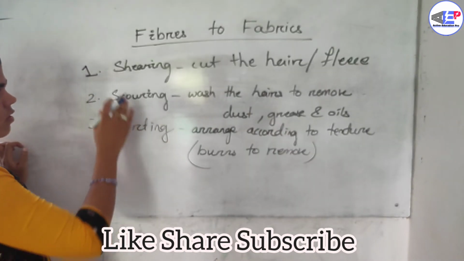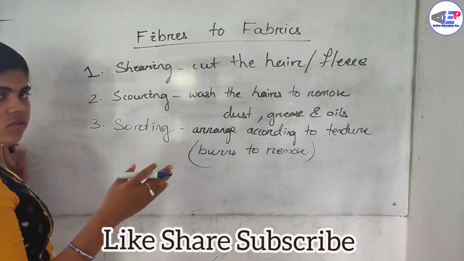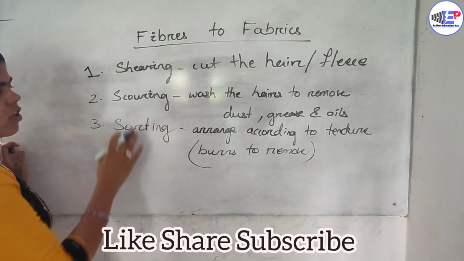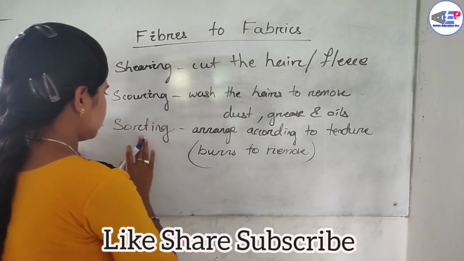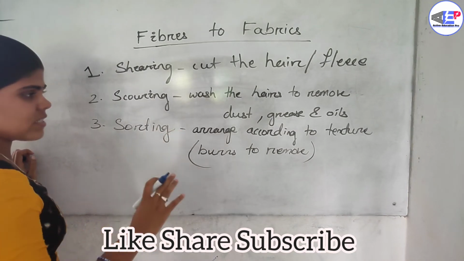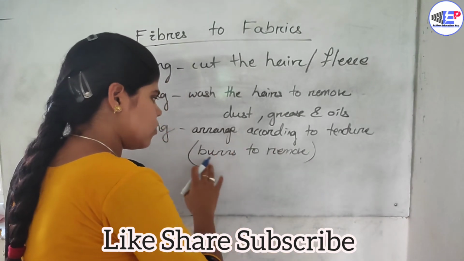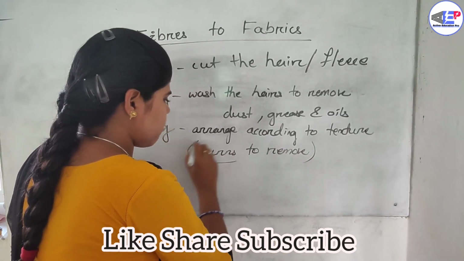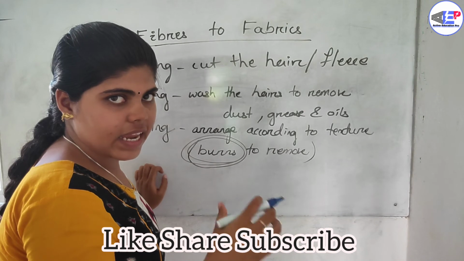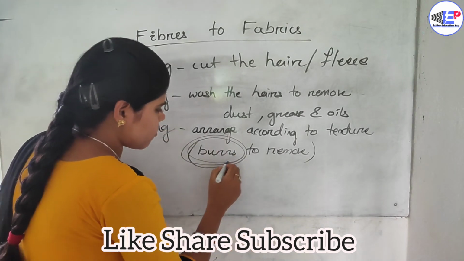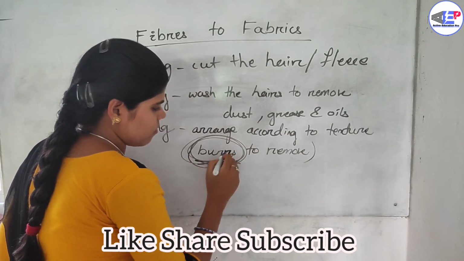The first process is shearing: cut the hair and fleece from the skin of these animals. Then scouring means washing the hairs to remove the dust, grease and all the dirty particles. The next process is sorting, meaning arranging these fibers according to their texture, and at the same time removing the burrs. Burrs are the fluffy fibers, the entangled, twisted fleece, which make it difficult to make fabrics. That's why we remove these burrs.